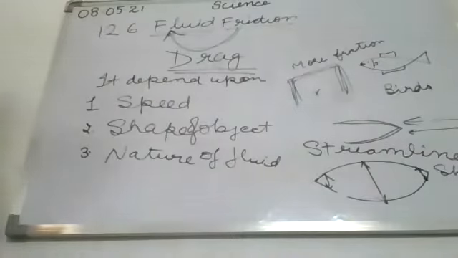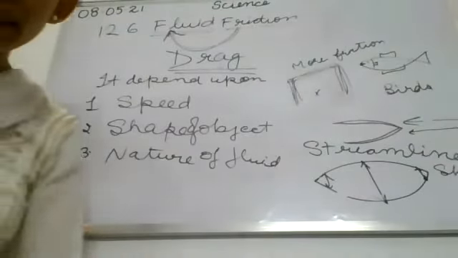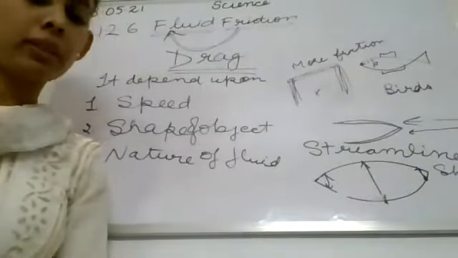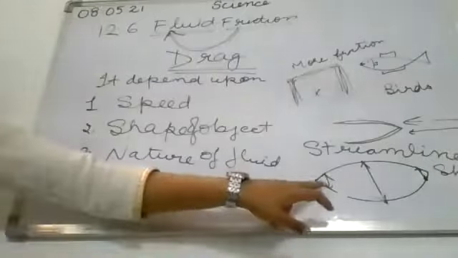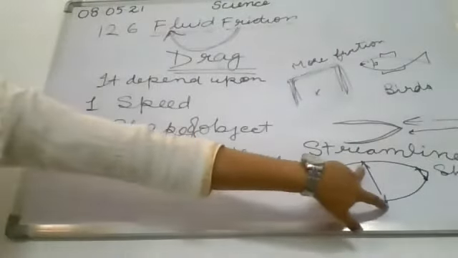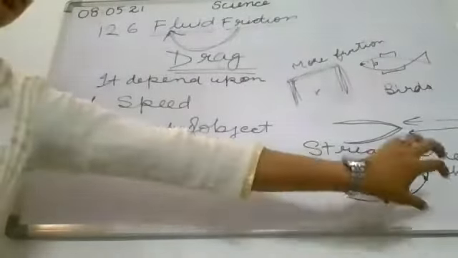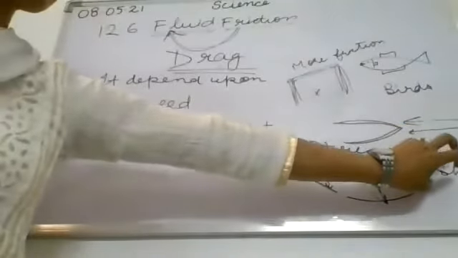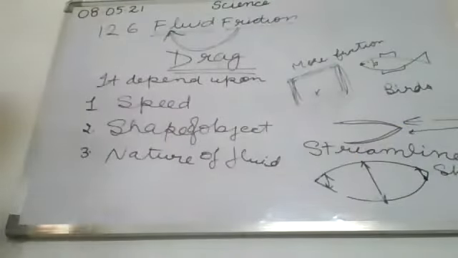There are so many vehicles that are made in this way. Ships, sports cars, aeroplanes, submarines are made in streamlined shape. Okay, so what is the streamlined shape? That is thicker at the middle and thinner at the ends. Clear?